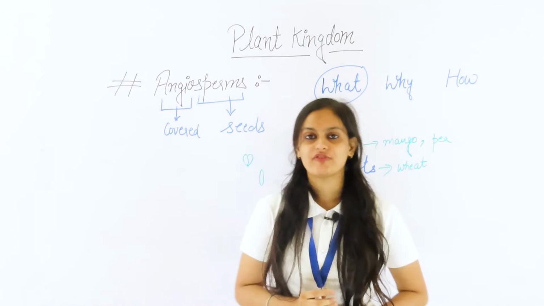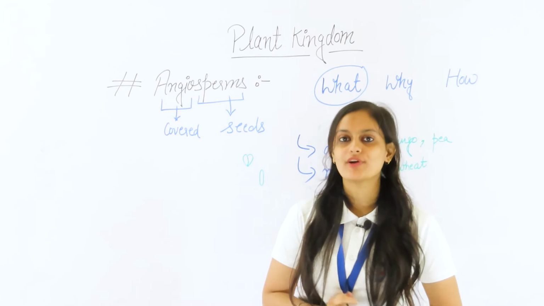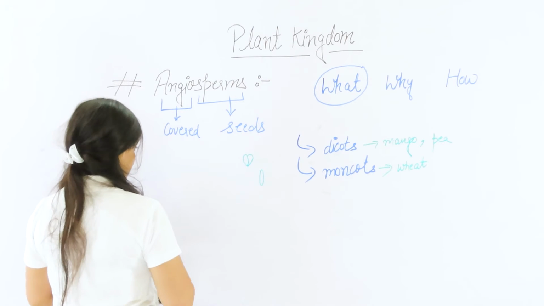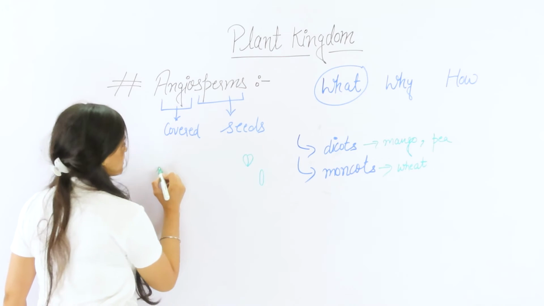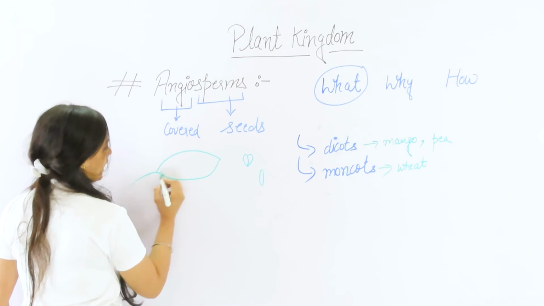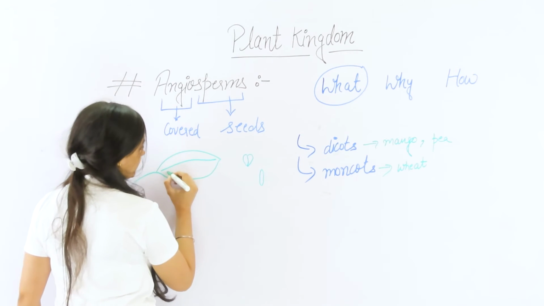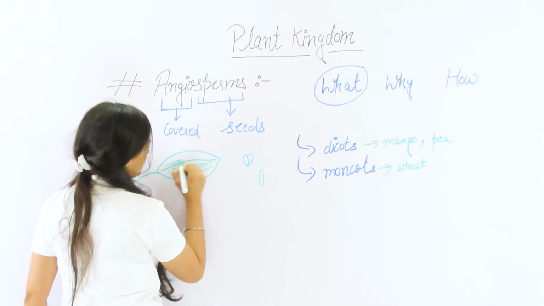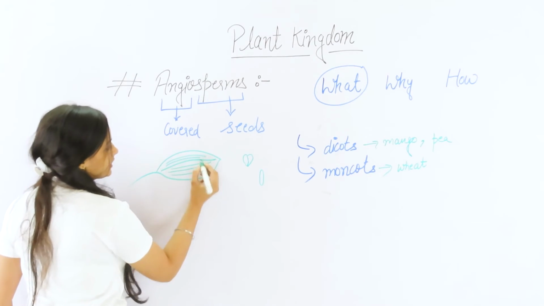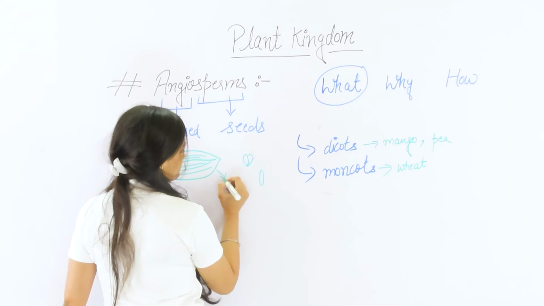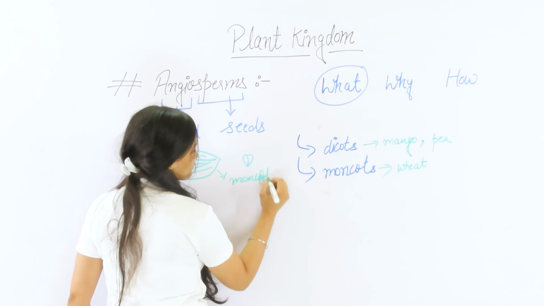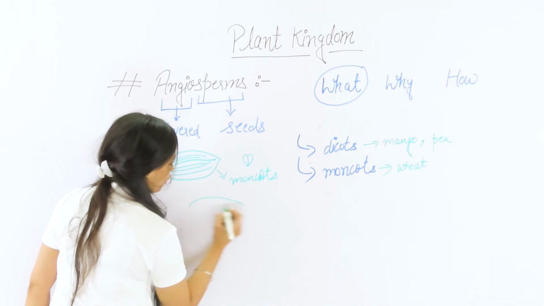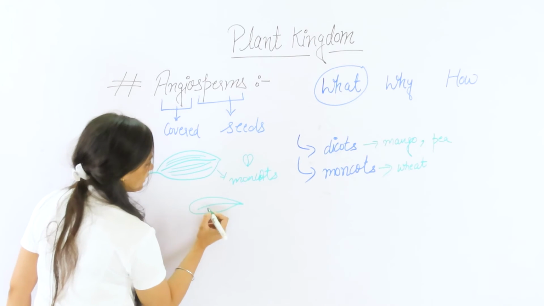We can also differentiate the dicots and the monocots by their leaves. This is a leaf, and if the arrangement of the veins in the leaf is parallel, then they are monocots.